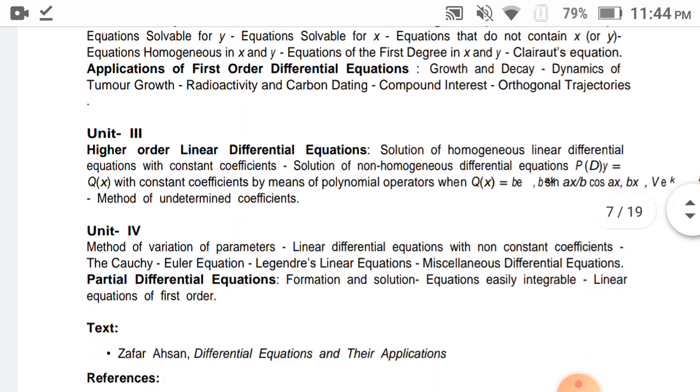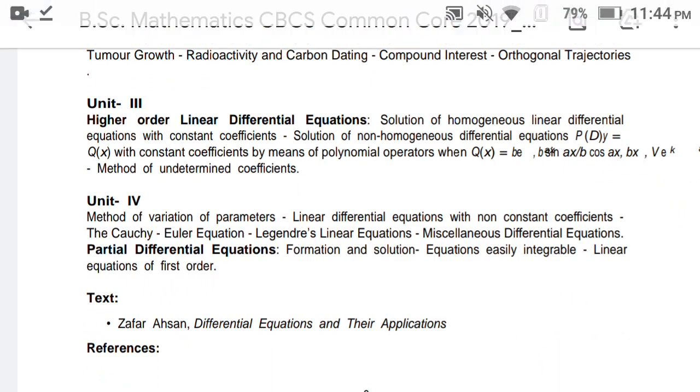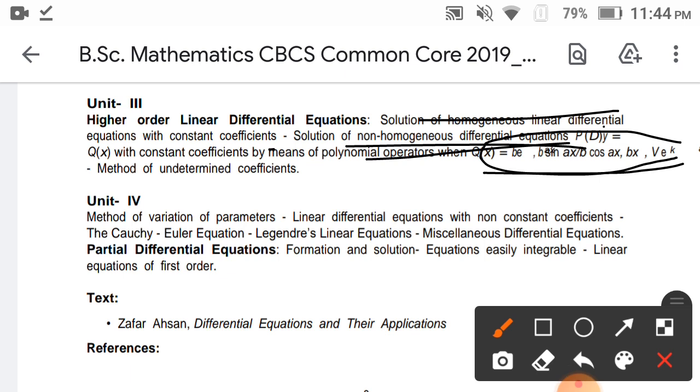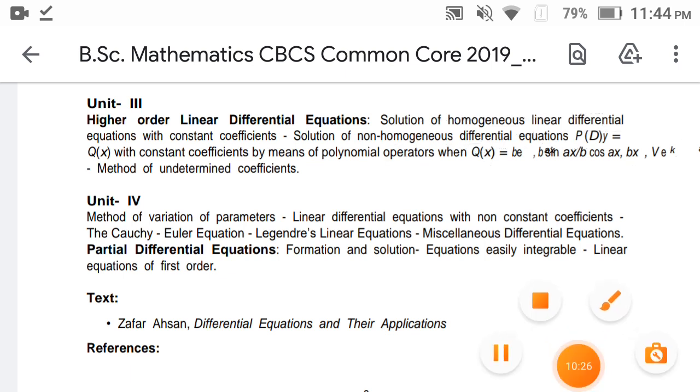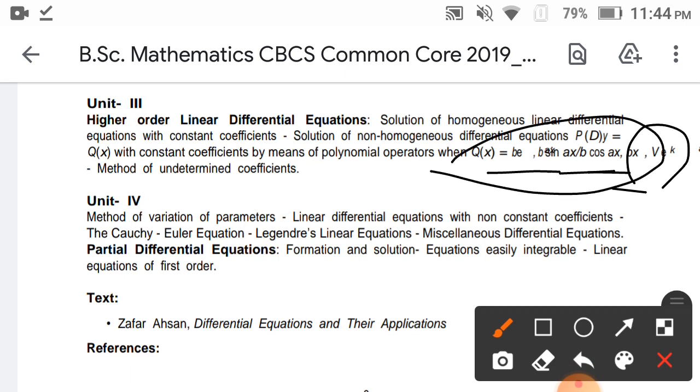Okay, and then the topics in the third unit are the solutions of homogeneous linear differential equations and constant coefficient non-homogeneous. Here homogeneous linear differential equations and non-homogeneous linear differential equations are the main important topic. These four methods are important: b into e power ax, sin ax, cos ax, bx, v into e power k. These are the most important methods in the third unit.